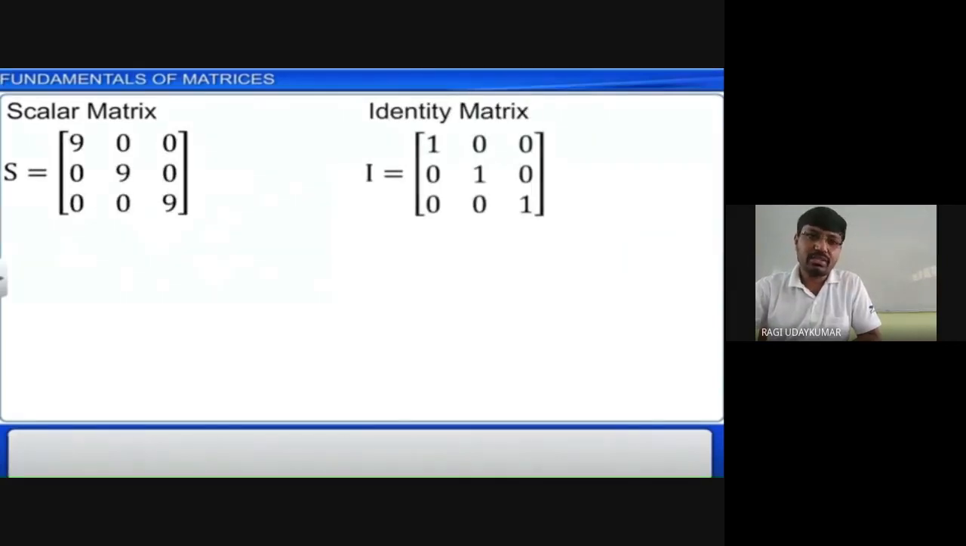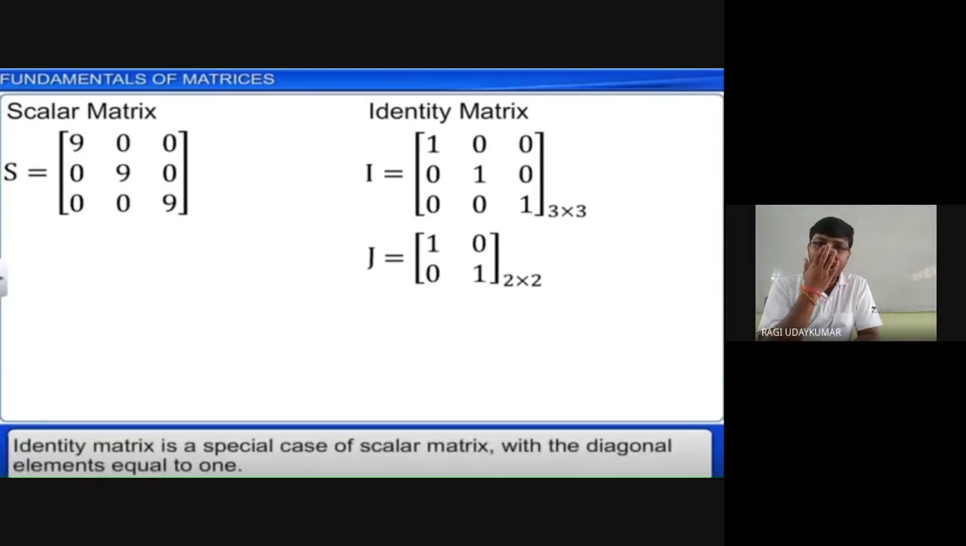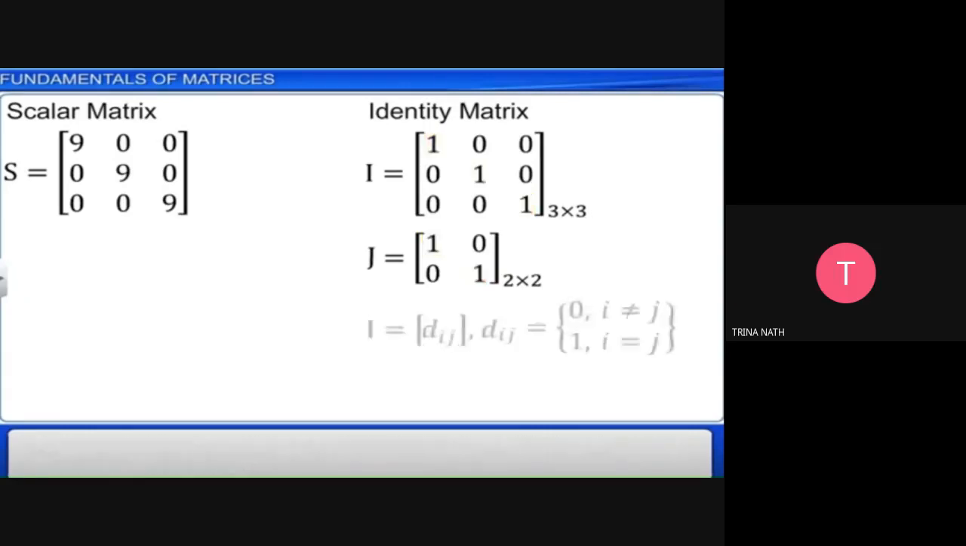Next, the identity matrix, which you can also call a unit matrix. The other name for the identity matrix is unit matrix. All the principal diagonal elements are equal to 1 only, and the remaining are zeros. Then we call it an identity matrix, or a unit matrix also.